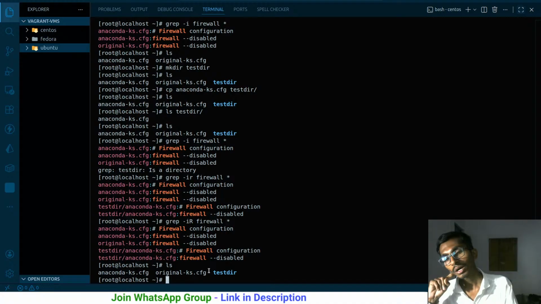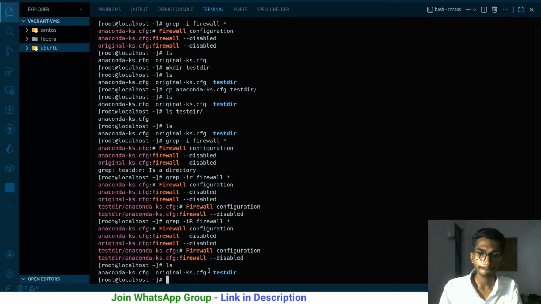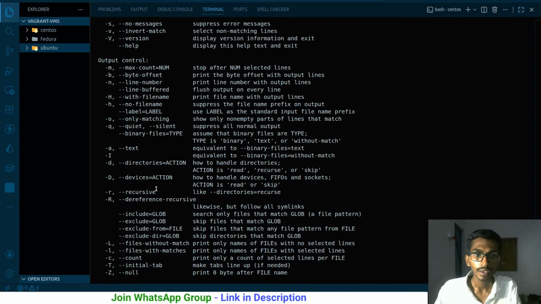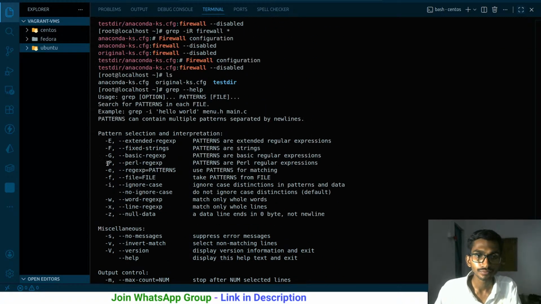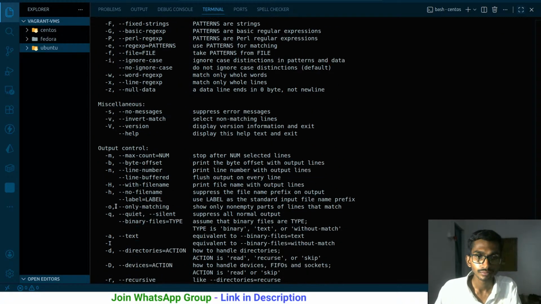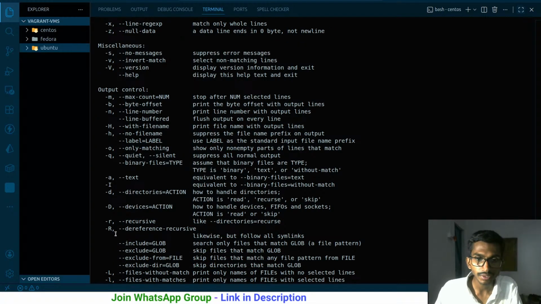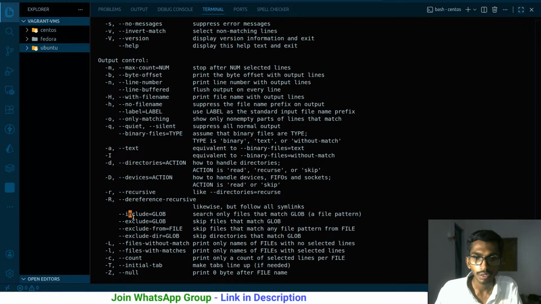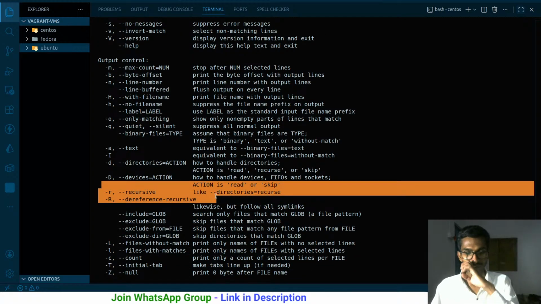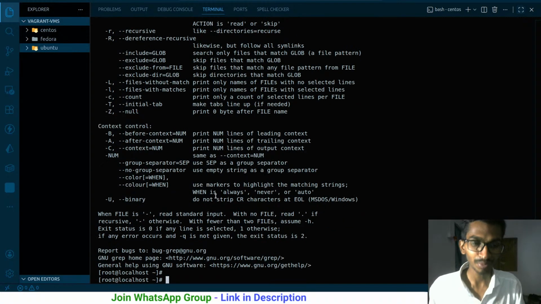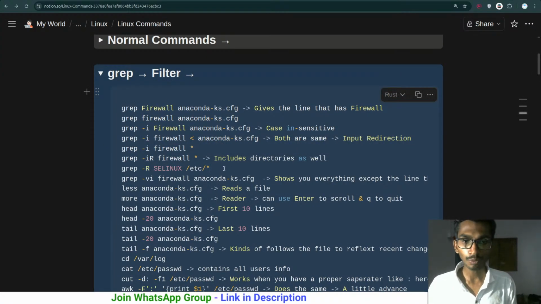If you run a command like grep --help and come here, first of all it is simply saying that for recursive you have to use capital R, or you can use this one. There is a little difference between them, like directories recursive versus follow symbolic links. You can learn more about them, but ultimately both work over here. That's what I meant. Okay, pretty simple. So we have gone through this.